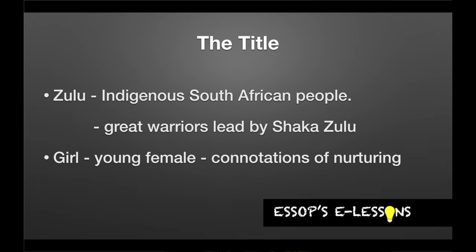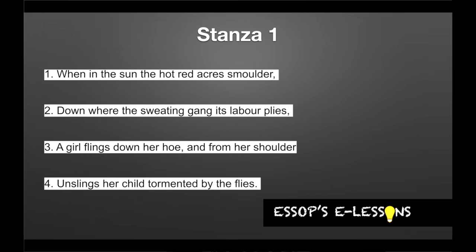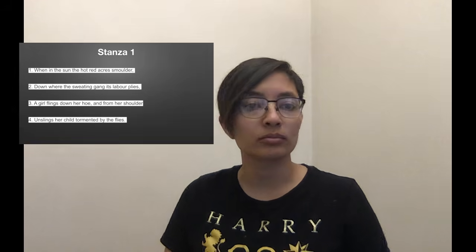It starts off with the word Zulu, and we know that's an indigenous South African people, and they were best known as great warriors led by Shaka Zulu. The second word of the title is the word girl, and this refers to a young female with connotations of nurturing and such. So let's take a look at the first stanza. Hopefully you've got a copy of the poem in front of you with a pen, pencil, some highlighters so that you can add in the notes as we go along.